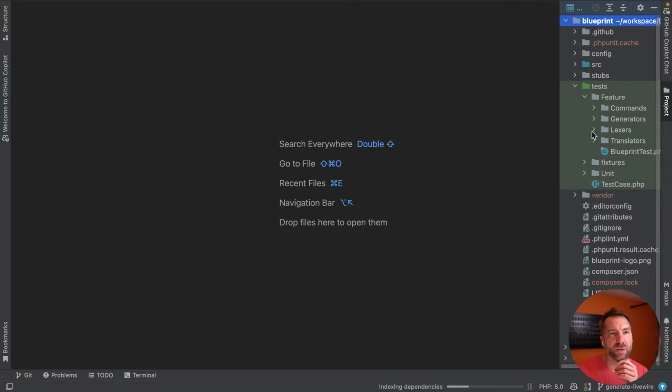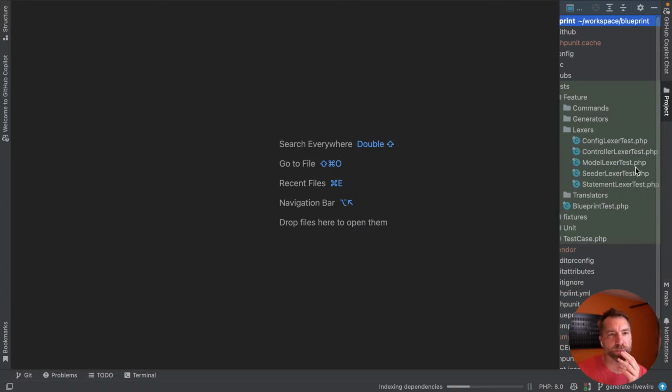What are these? Generators, lexers? It's probably a lexer. Yes. Let's make a new lexer.